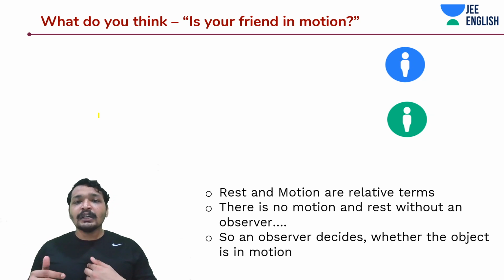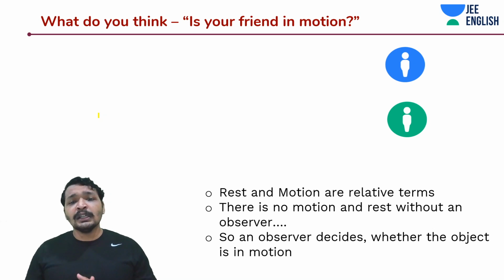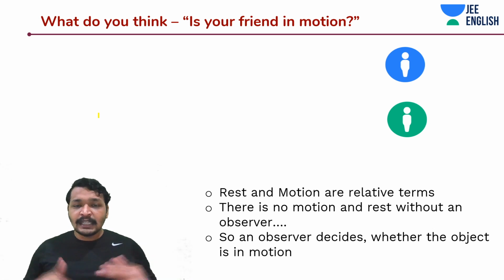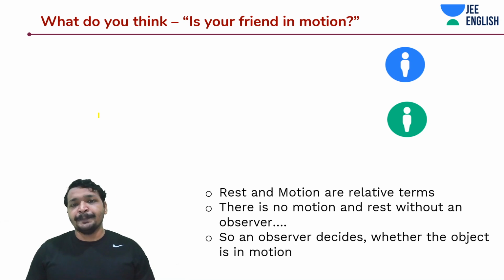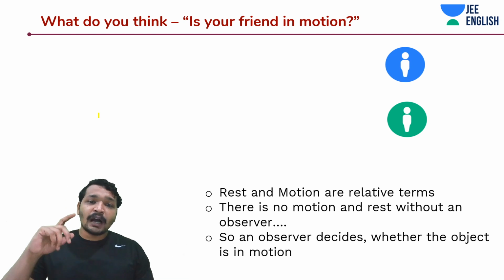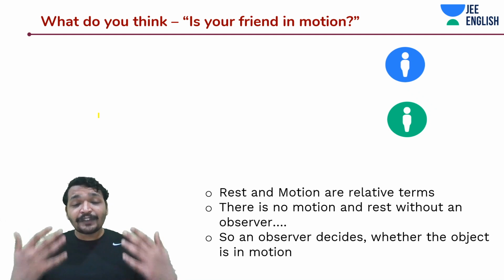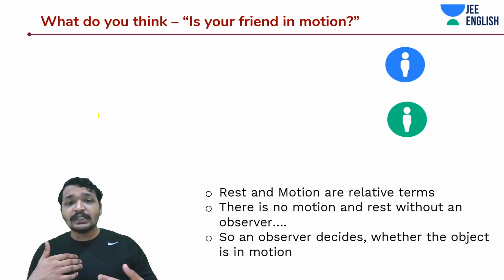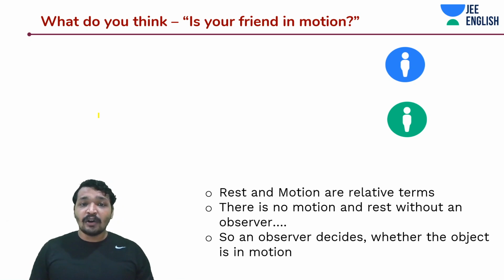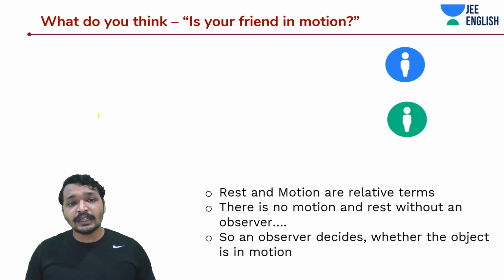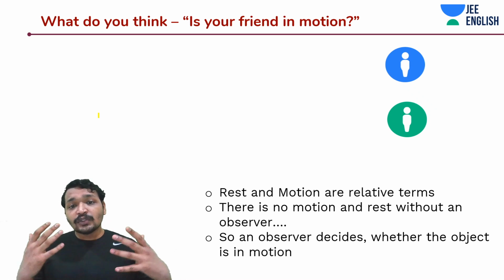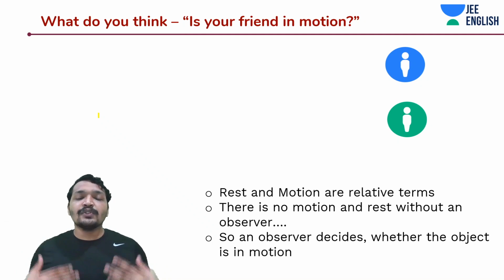So let's say I am sitting over here and you are sitting over there in a stationary position. That means both of us are at rest. Forget this hand moving, but both of us are at rest. And similarly, for someone noticing us from another planet or the moon, that person may see us as if we are moving, as if we are rotating. We both are stationary with respect to each other. And similarly, we would see that person on the moon as if that person is moving or rotating or revolving, whatever it is. So rest and motion are relative things. You need to get this into the mind.